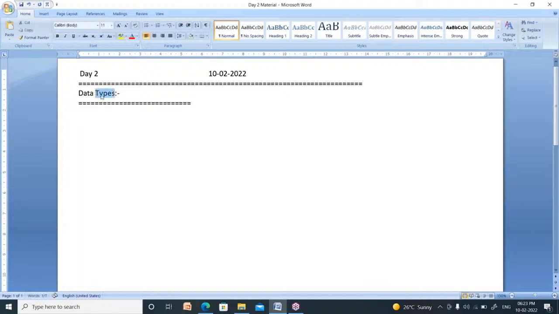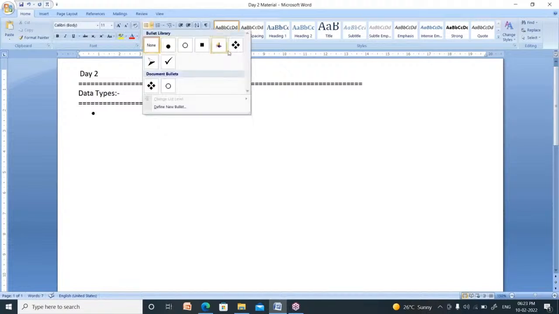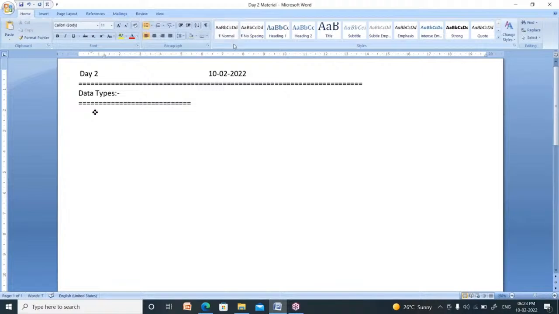Read this in reverse order. Type of data. Data type is nothing but type of data. Right. See, every data type is a keyword in C language. So data type is a keyword. Keyword in the sense reserved word. A word which was already defined inside the C language is called a keyword.